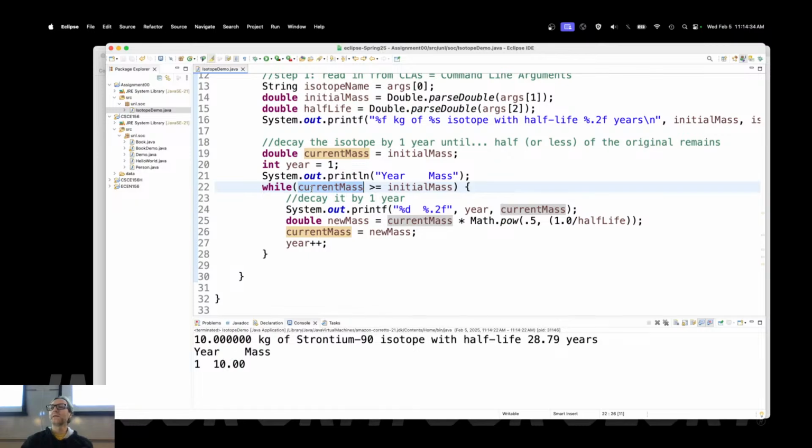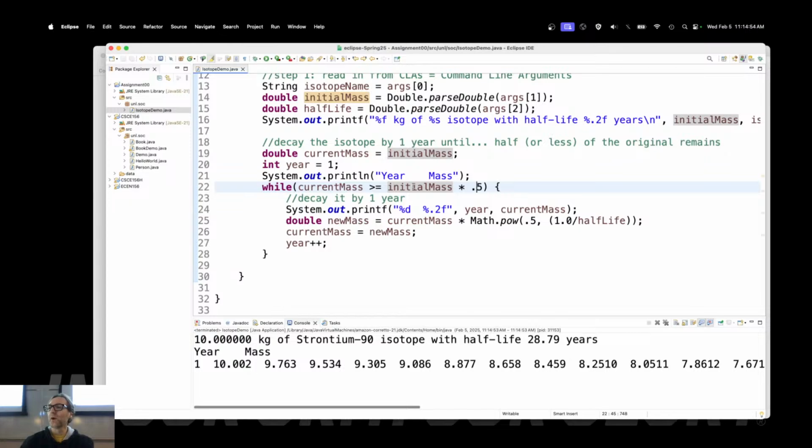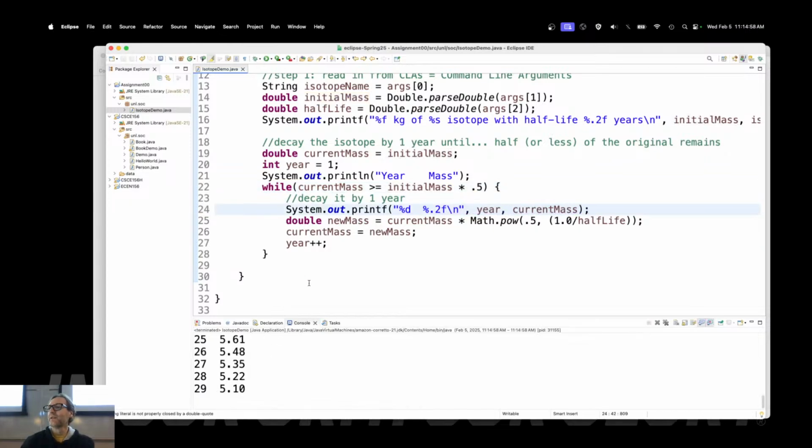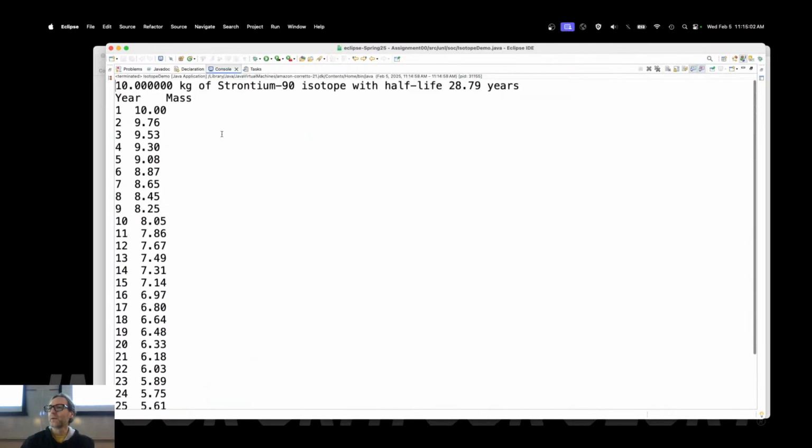While the current mass, 10, is greater than or equal to the initial mass, which is 10, what should we have been doing with this instead? How long do you want to go? Until half of it is gone, right? So, yeah, the initial mass, half of that mass. Right? That'll at least get us somewhere. Okay, need to end line there as well. Right, there we go. So that gets us something.